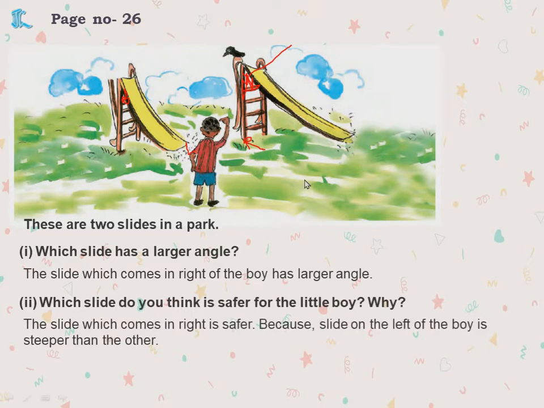Which is safer for the boy to slide and why? Which is safer, children? When we see, we feel that this is safer because it is small. But that's not true, ma. This is steeper and this is less steep. What is the meaning of steeper? It is more steep. When you fall, you will fall immediately. In this one you will fall and get hurt. But here the chance of getting hurt is less because it is less steep. Understood? So the slide on the left side is steeper than the other, so the right one is safer. Okay, children?